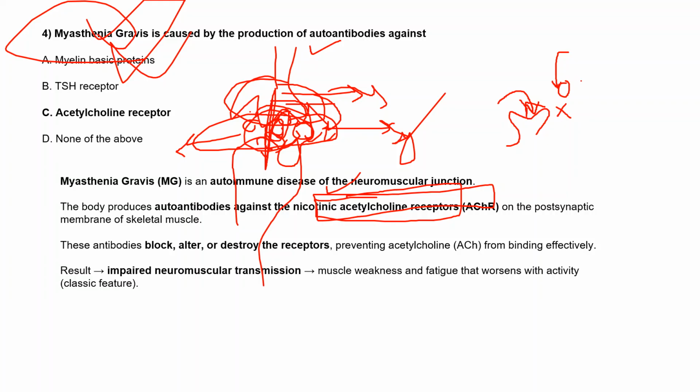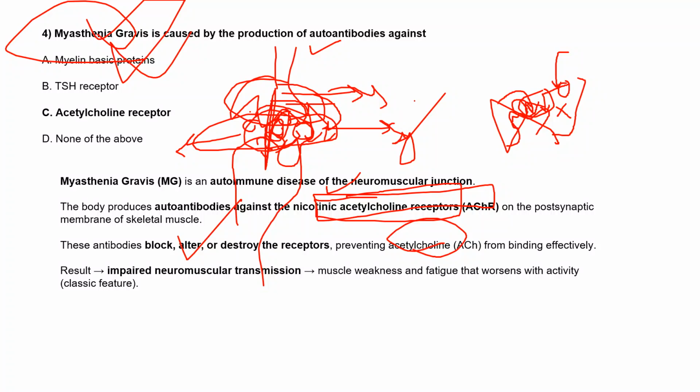They block, alter or destroy the receptors. Either they block, or once they bind they change the shape, so even with high affinity acetylcholine will not bind there. Or third, they can destroy the receptor. That's how they prevent acetylcholine from binding effectively.